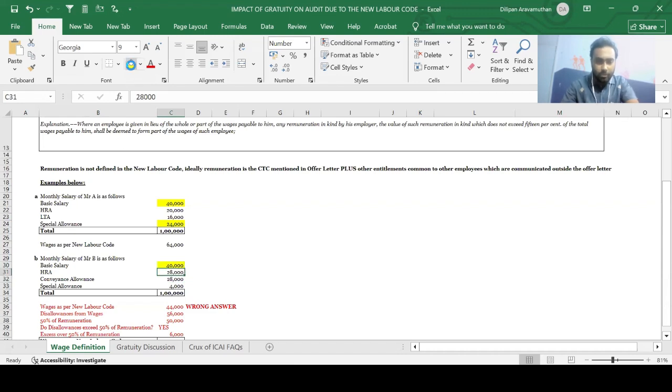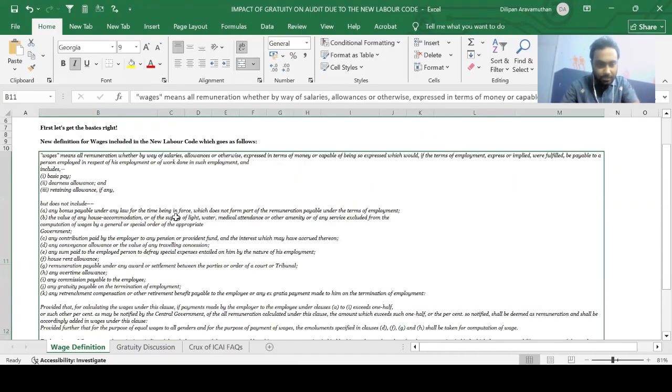Should HRA be taken? No. Conveyance allowance again should not be taken. We saw that it was explicitly excluded, right? Next, your special allowance should be taken, right? You guys would say, okay, 44,000 is the answer. No, guys, here is the twist. This is where the point which we read comes into play.